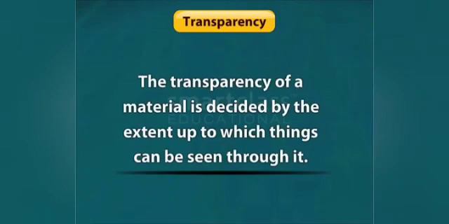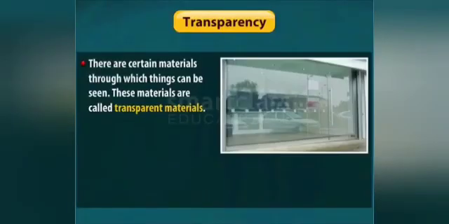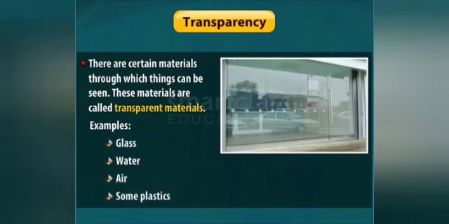The last property is transparency. The transparency of a material is decided by the extent up to which things can be seen through it. There are certain materials through which things can be seen. These materials are called transparent materials. Examples are glass, water, air, and some plastics.